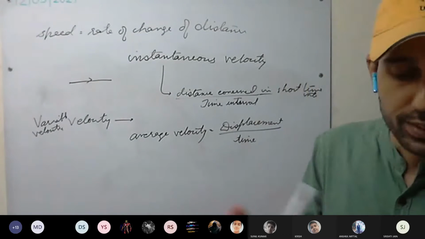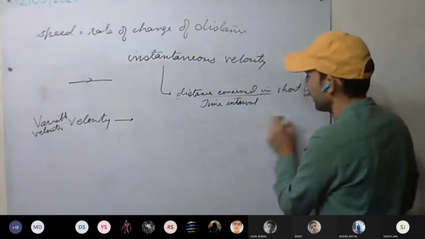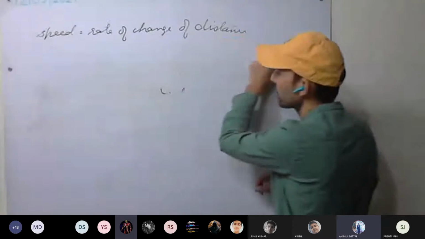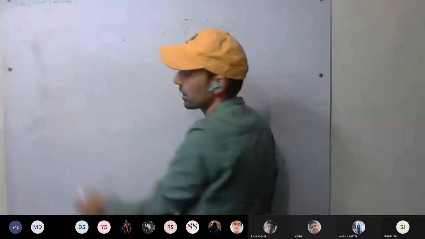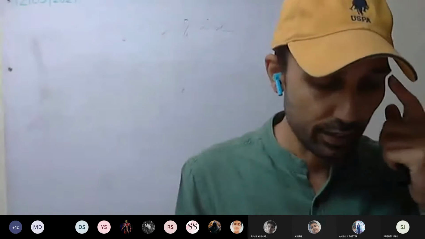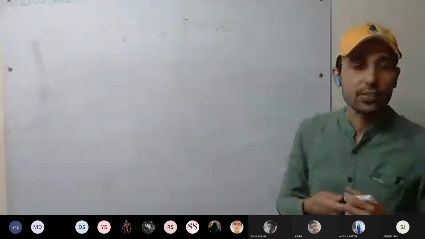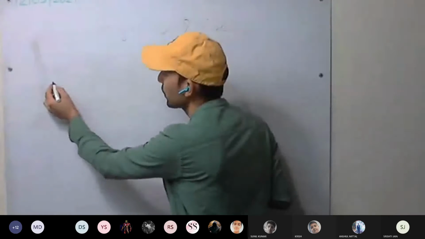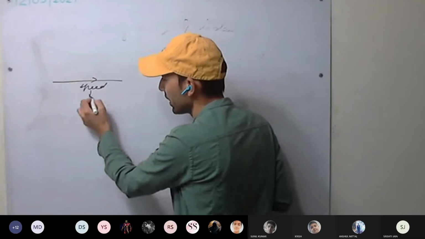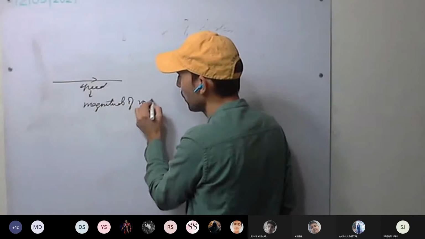Okay, this we can go very easily. So speed is a scalar quantity or vector? It's a scalar quantity. Speed is a scalar since it does not show direction. It has no direction, whereas velocity has direction, so it's a vector quantity. Okay, for motion in a straight line, the magnitude of velocity is speed. If a body is moving in a straight line, whatever the speed is, that will be the magnitude of velocity.